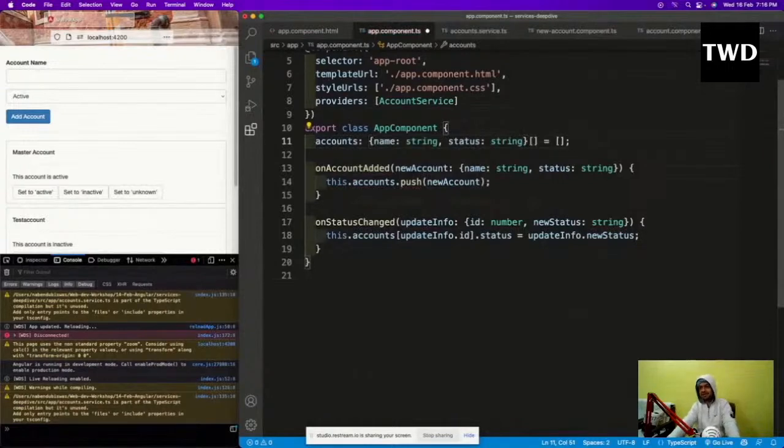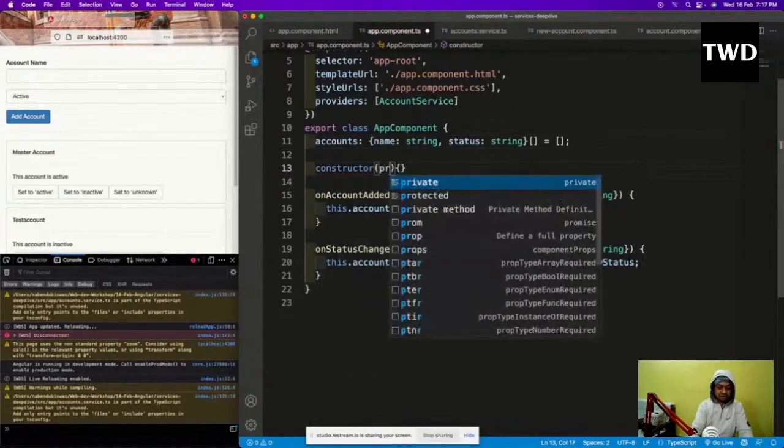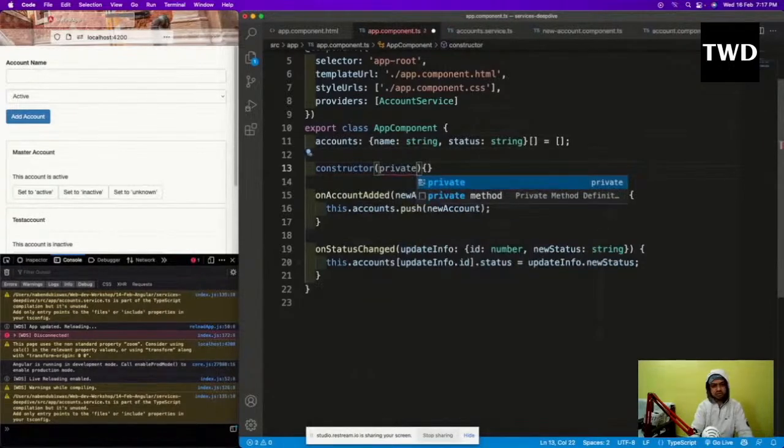And see, this is something again related to TypeScript, which I don't like that much. A lot of types and these things you have to give in TypeScript. I mean, TypeScript is a superset of JavaScript. So name is string, status is string, and it's an array. So all these things I'm doing with this empty thing. All these things you have to do because of TypeScript. That's why in React TypeScript is not important, but in Angular it is mandatory to have TypeScript. One of the reasons that Angular is much more complex than React is its TypeScript also. Although you always have to give a type, you don't have to remember it. Sometimes your IDE will show it.